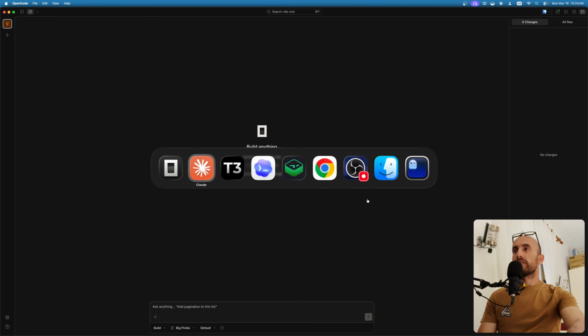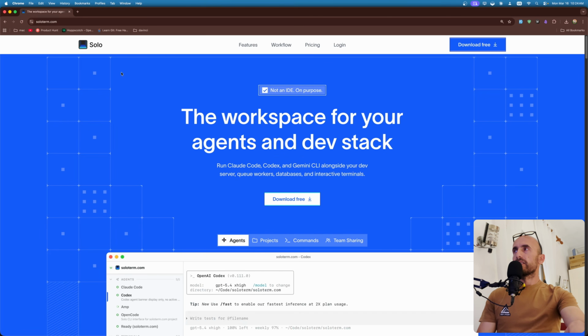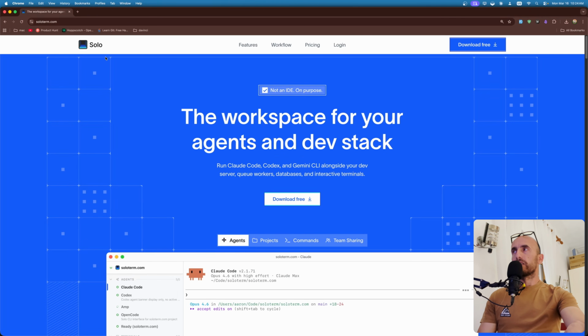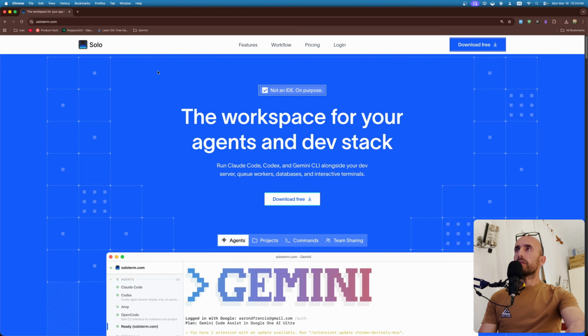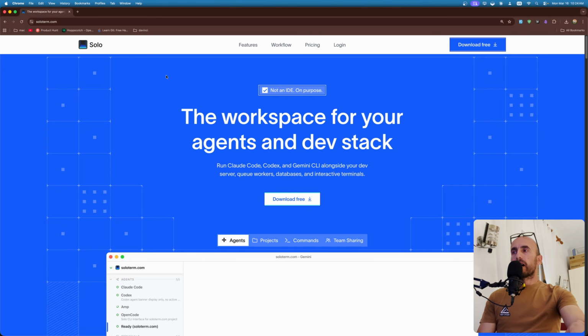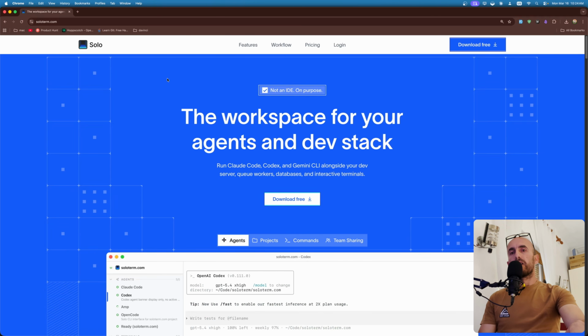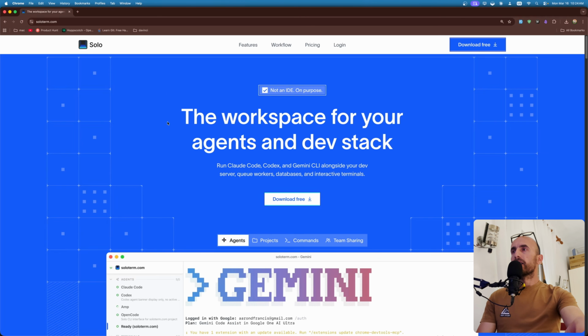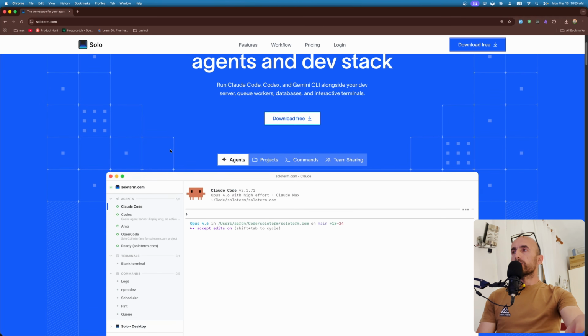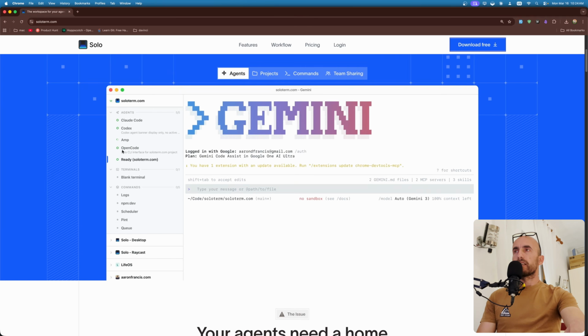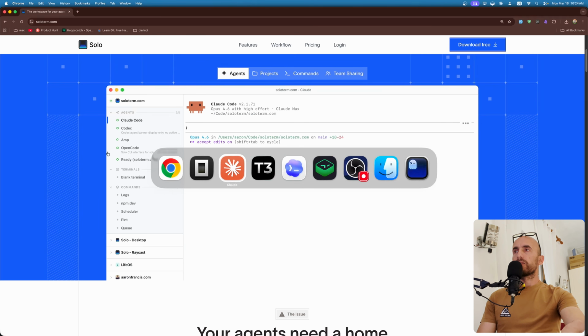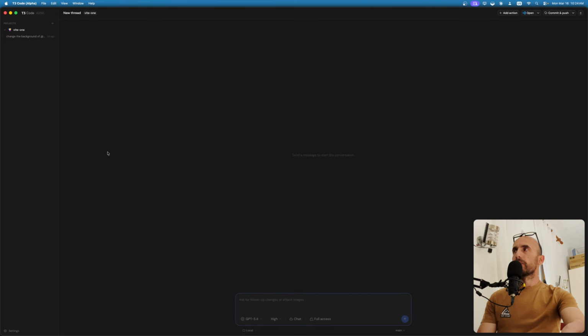And now we have a new one, which is this Solo. If you go to soloterm.com, this is created by Aaron Francis. He is well known in the Laravel community. And this one is almost the same, but yeah. For example, this T3 Code is very simple. You can open the project here.